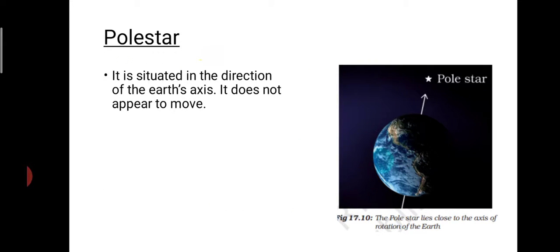The next important term is the pole star. Actually, this pole star is located in the direction of the earth's axis. This is the axis. It is located in the direction of the earth's axis. It does not appear to move. Okay, the pole star does not appear to move.